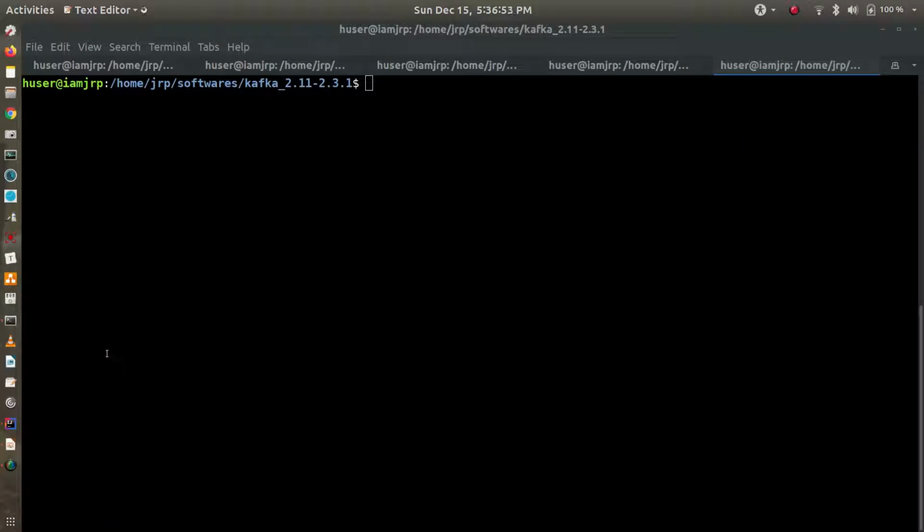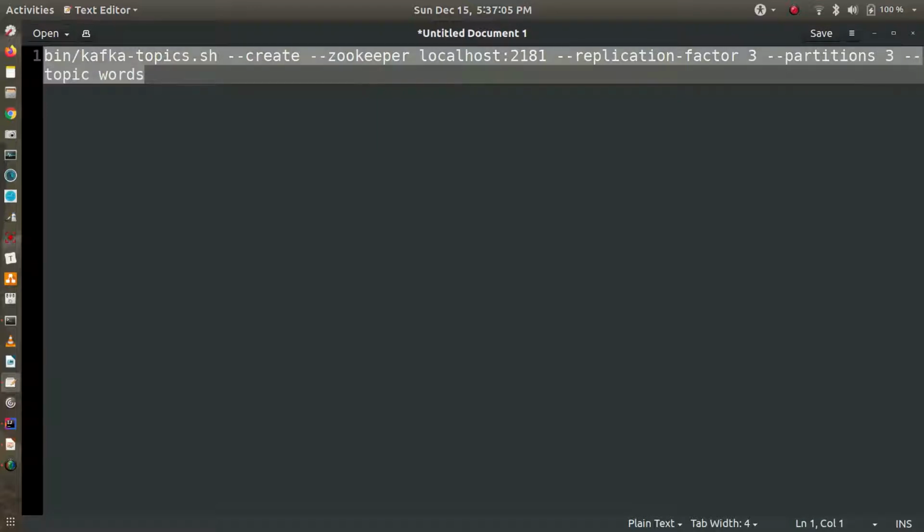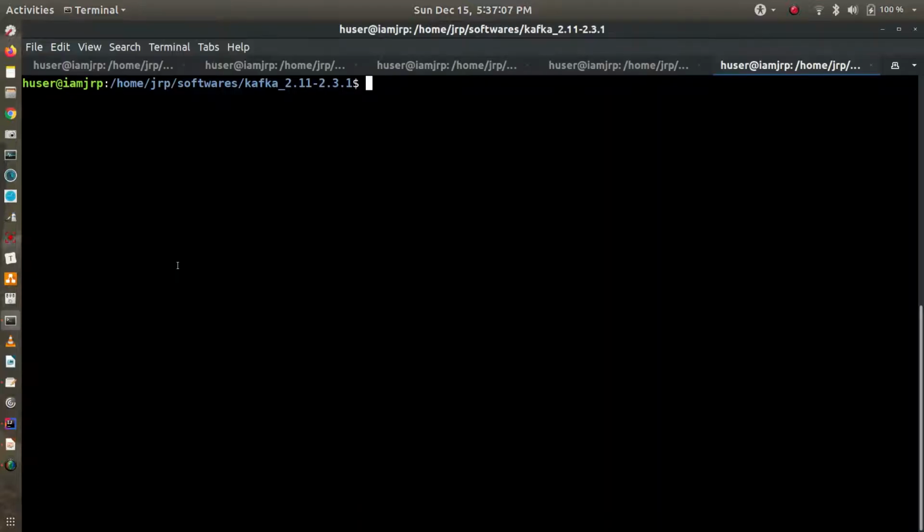Just putting the command. Okay. So we are creating a topic called words, having replication factor 3 and number of partitions 3. Let's create.